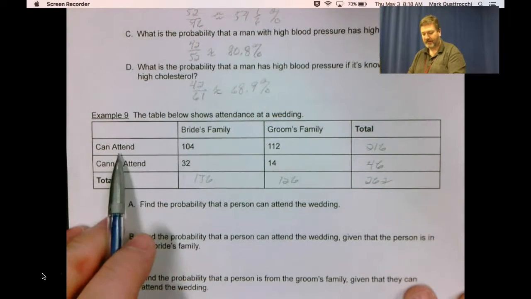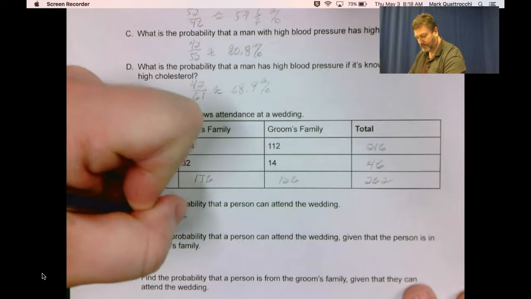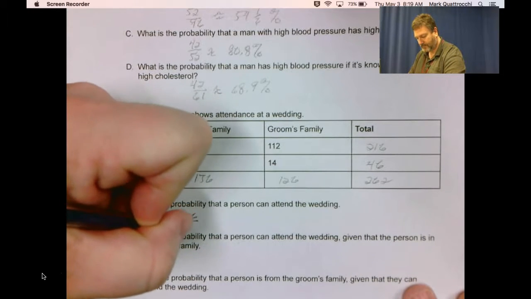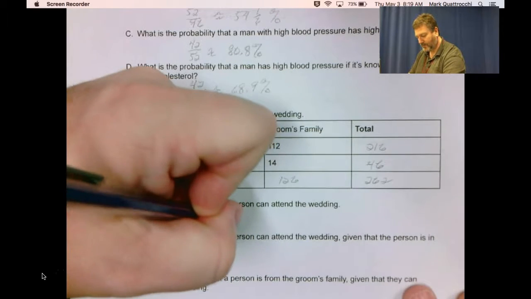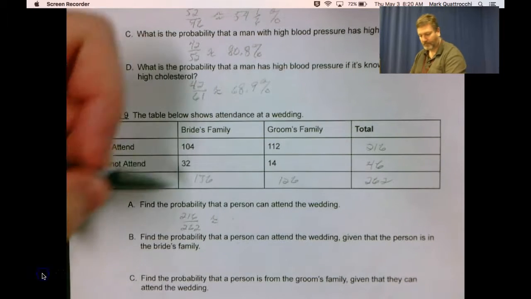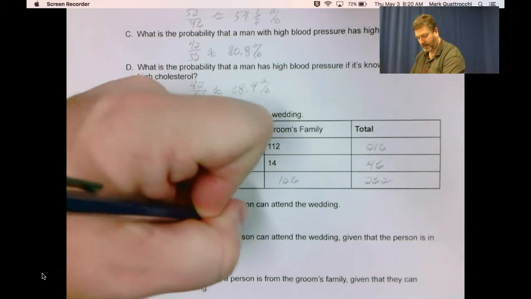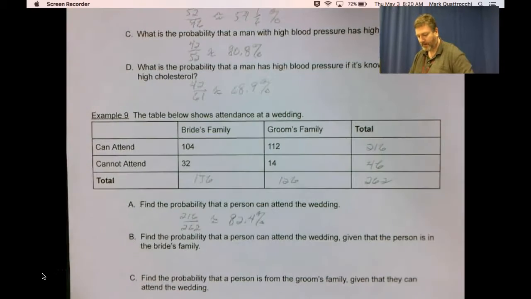So can attend, 216 out of 262, or approximately 82.4%.